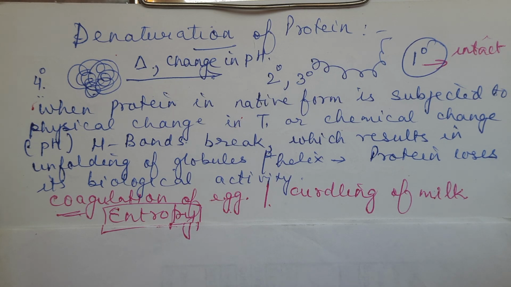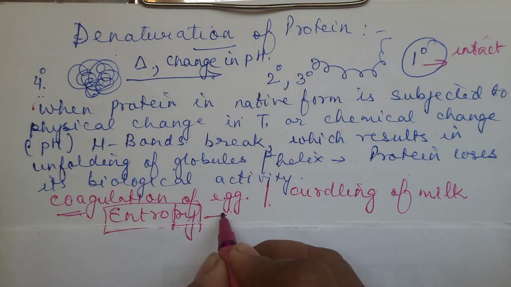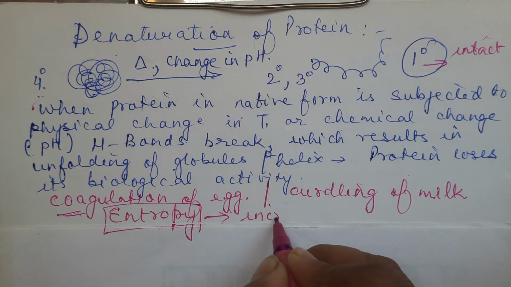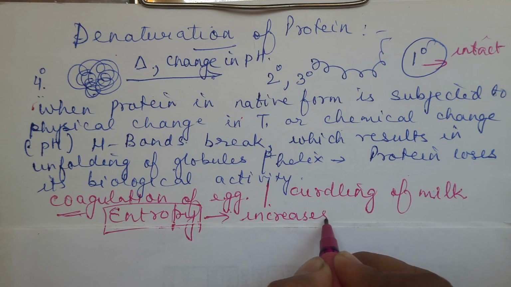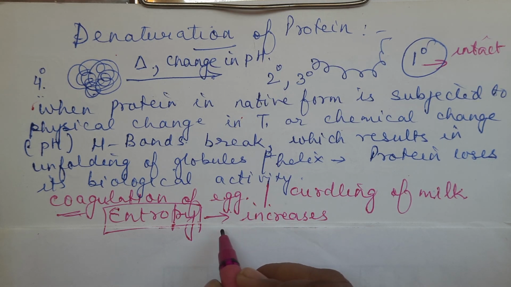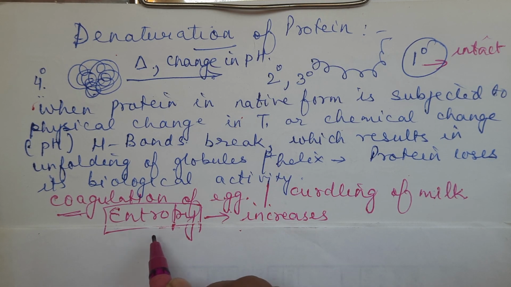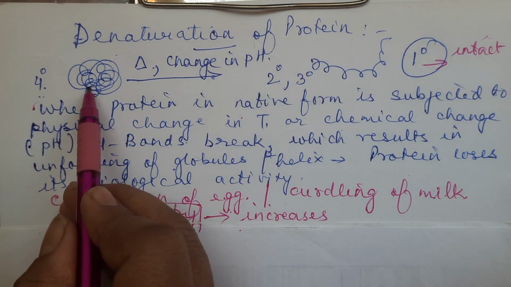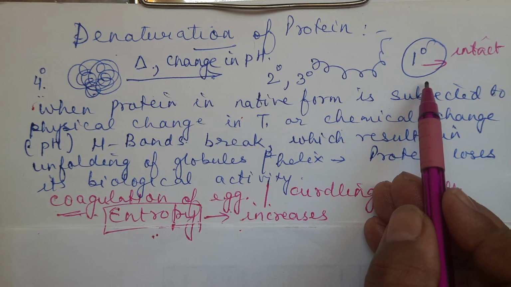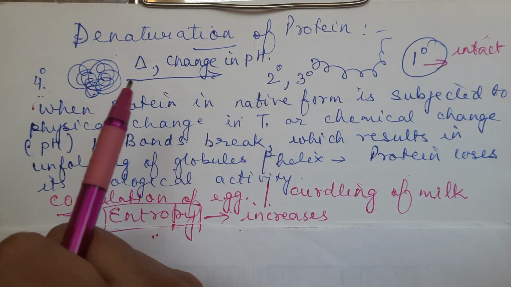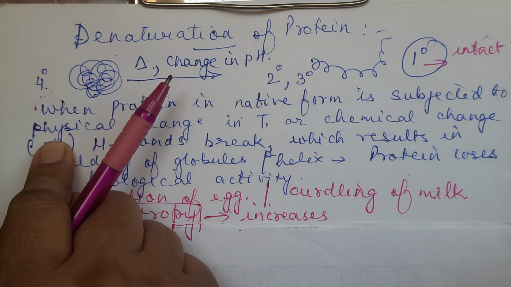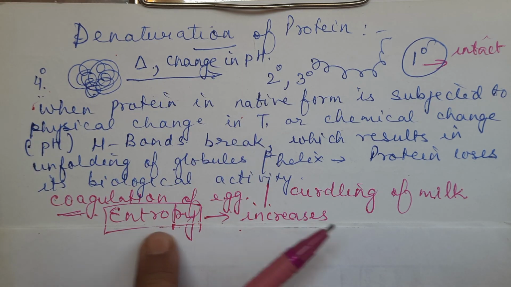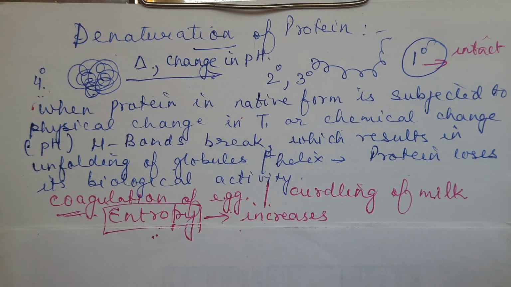Normally, children feel the entropy is decreasing, but the entropy is increasing. Why is it increasing? Because when you are heating it, coagulation has occurred, meaning denaturation of protein has occurred. Only 1 degree is left over. This was more compact, held by a number of forces, but that has opened up now. So entropy of the egg increases by boiling, by coagulation.